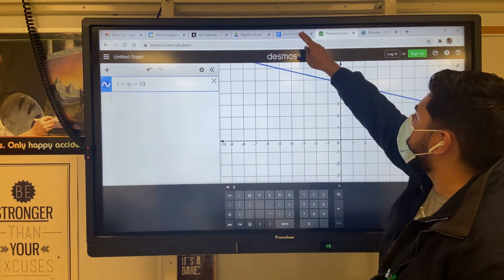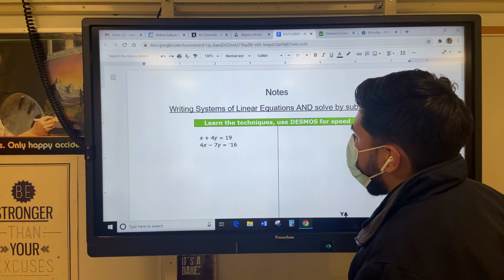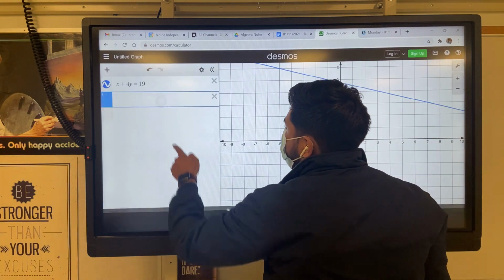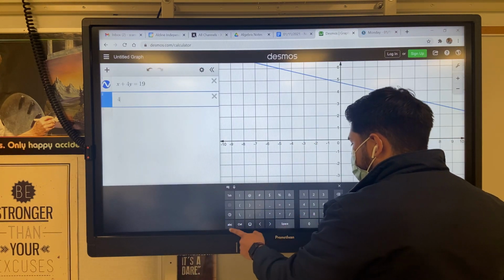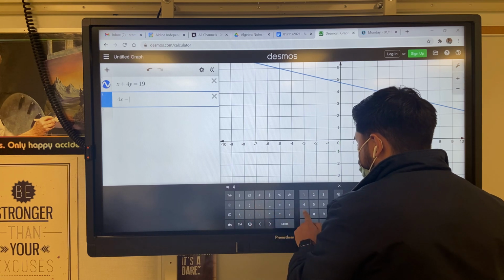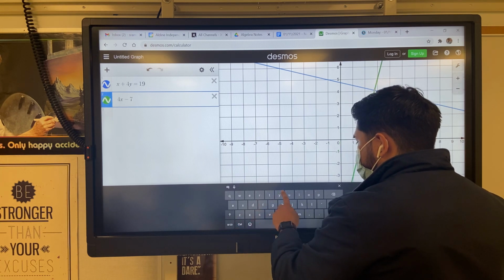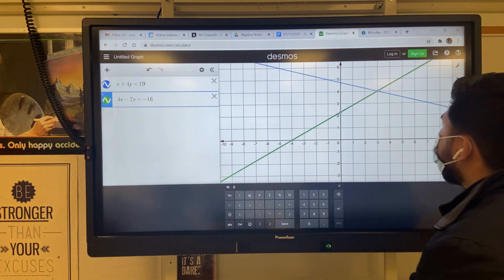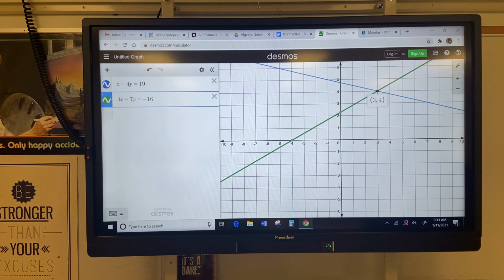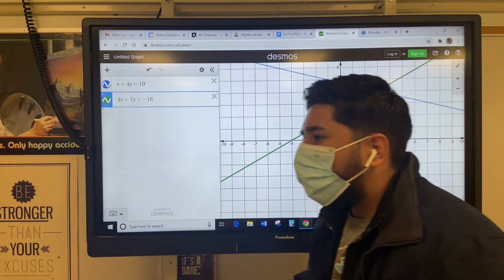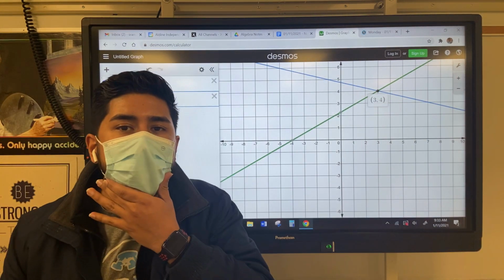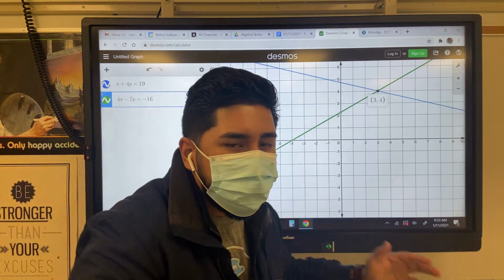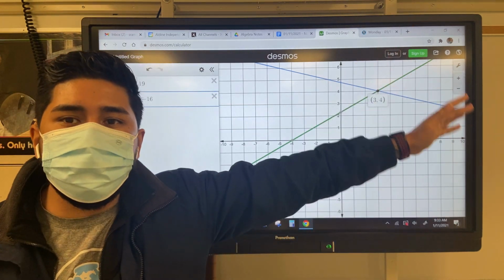First equation. Second equation, 4x minus 7y equals negative 16. We see the intersection right there. My answer is 3, 4. Now, graphing is super easy, ladies and gentlemen. Obviously, we put it in, get the answer, that's it. X is 3, Y is 4.